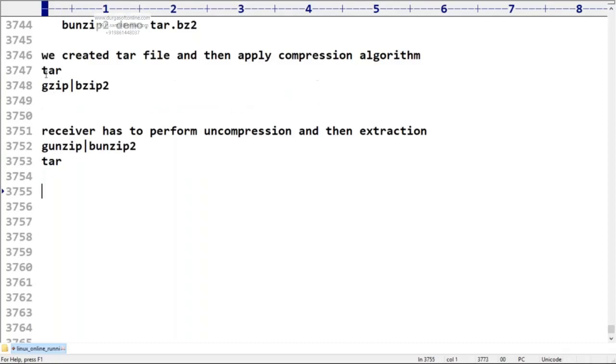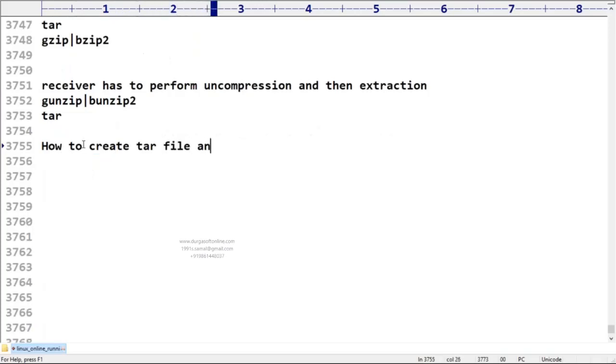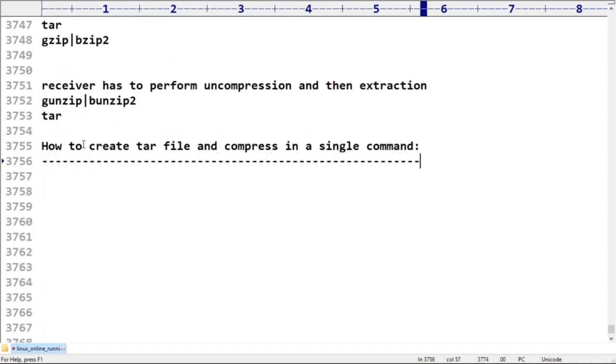Now my question is, if both activities can be done in a single command, will it be good or not? Creation of the tar file and applying compression, both in a single command. Yes, it's too good. Why do we have to do two activities? So how can we create a tar file and compress it in a single command?